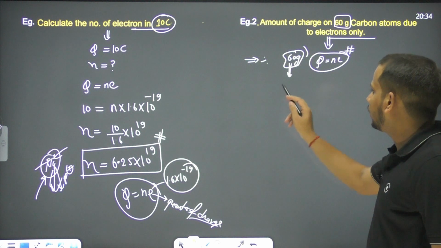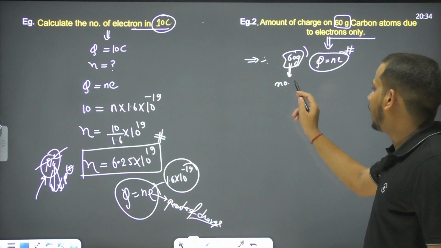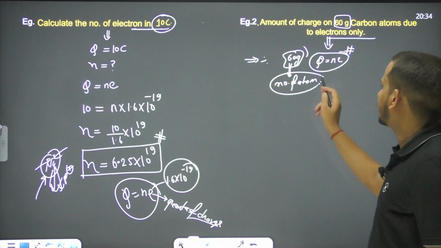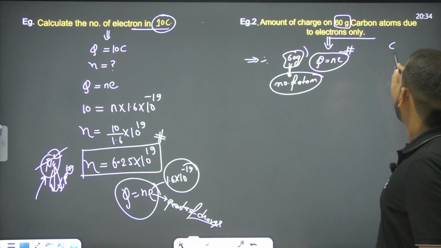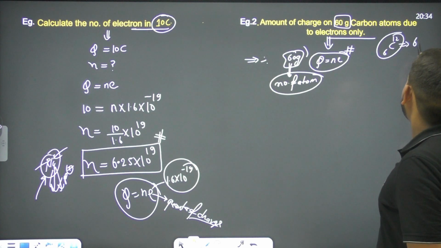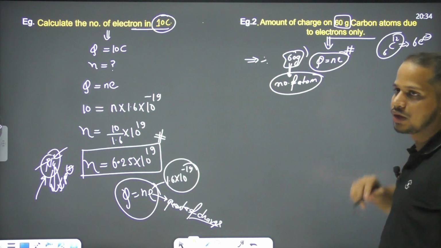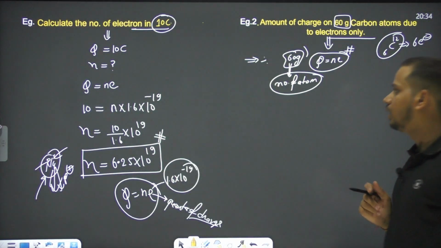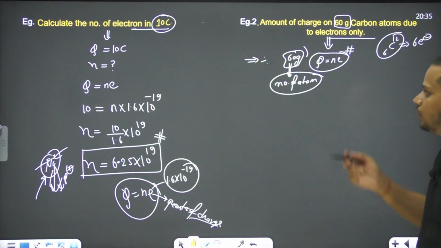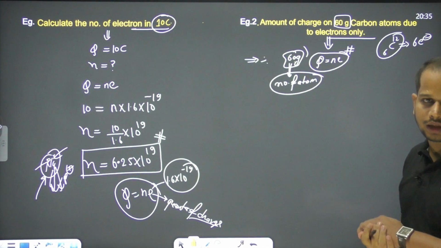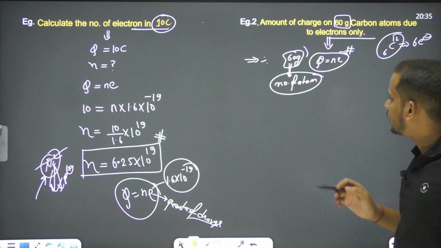First we need to find the number of atoms, because carbon is 6C12, so in one carbon atom there are 6 electrons. We are all familiar with this. If we find the number of atoms, we multiply by 6 and obtain the number of electrons.